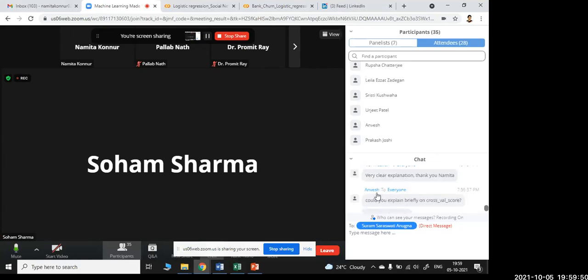I think the cross-validation score depends on your model accuracy also. There are some advanced algorithms, like boosting and bagging, that can be used for boosting the score, mostly the accuracy. For the cross-validation score, I'll check it once again to see if I'm right or not.